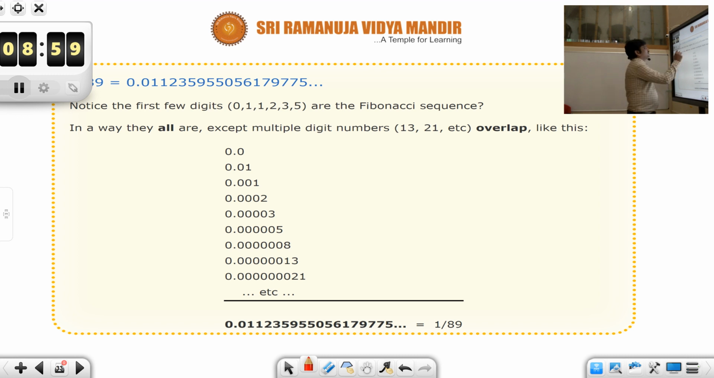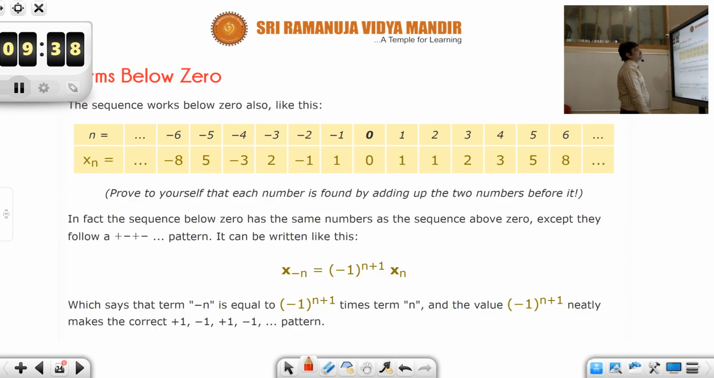For example, see, notice the first few digits are the Fibonacci sequence over here. In 1 by 89, if you calculate 1 by 89, notice the first few digits, they are 0 1 1 2 3 5. See, in this way, 0, 1, and then the sum of these two is 1, and then the sum of these two is 2, and then 3, and then 5. So if you observe, the first few digits are nothing but the numbers of the Fibonacci sequence. So this is again an interesting number, 1 by 89.